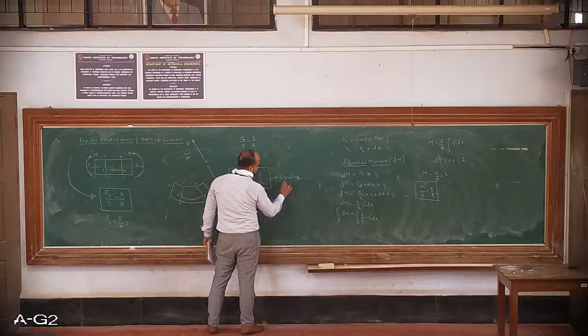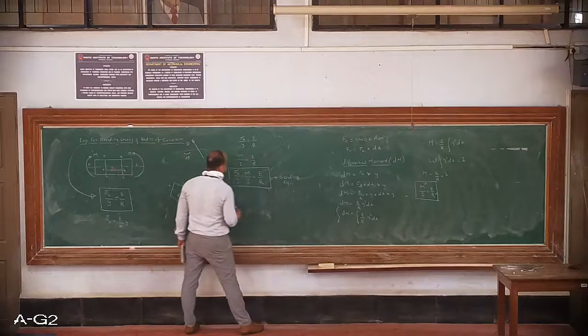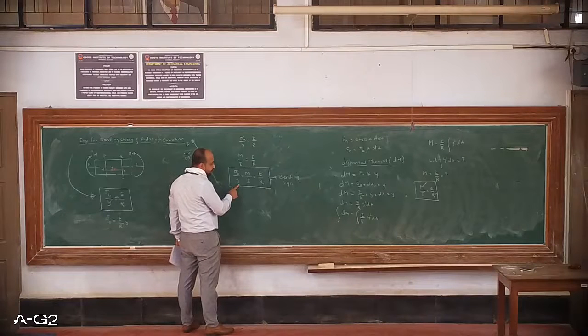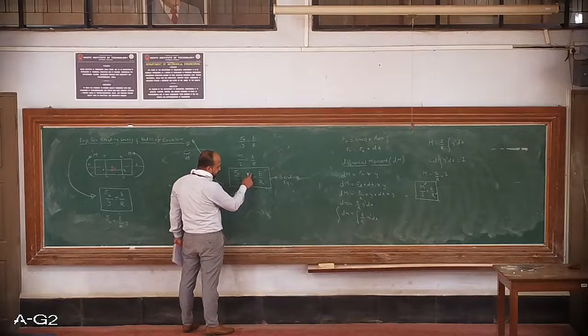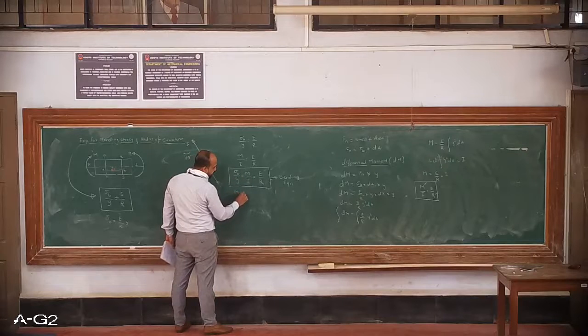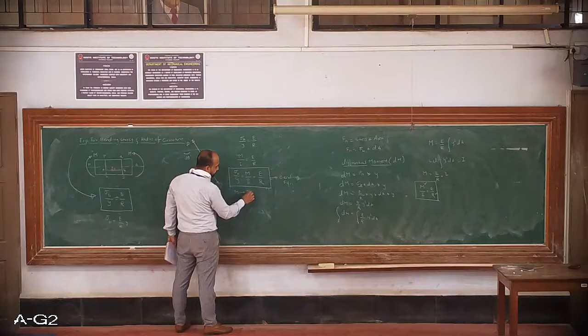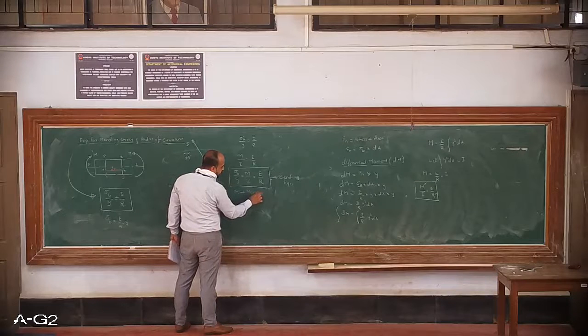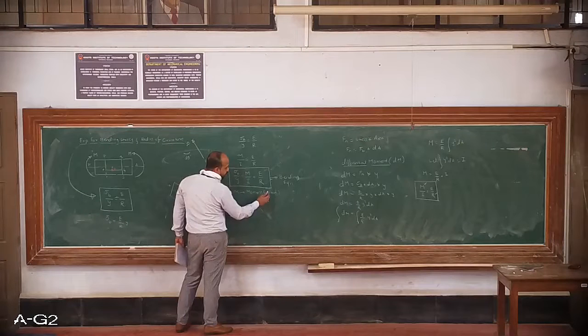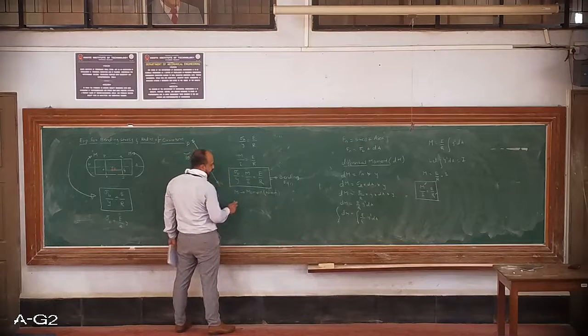Sigma b is the bending stress, y is the distance of a fiber from the neutral axis, M is the moment, I is the moment of inertia, E is Young's modulus, R is the radius of curvature. M is the moment which can be applied, so usually we take this in Newton mm, kilonewton meter, or Newton meter, whatever is given to you.